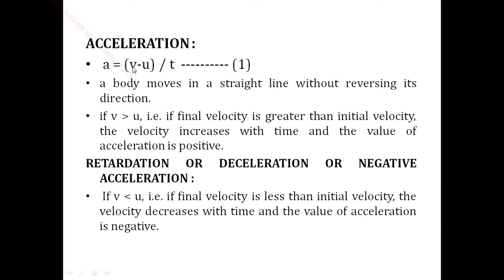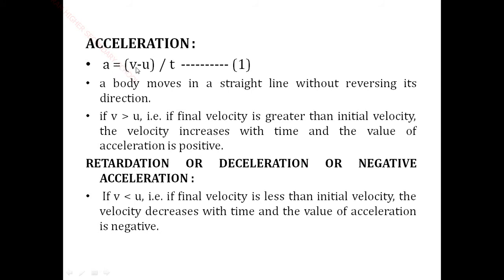So the final velocity is greater compared to initial velocity. So v is greater than u means final velocity is greater compared to initial velocity. So the value of acceleration is positive. That means 10 minus 5 is equal to plus 5, by time is 2 seconds. So 5 by 2, that is 2.5. That means acceleration is a positive value. So acceleration is positive. Are you clear?